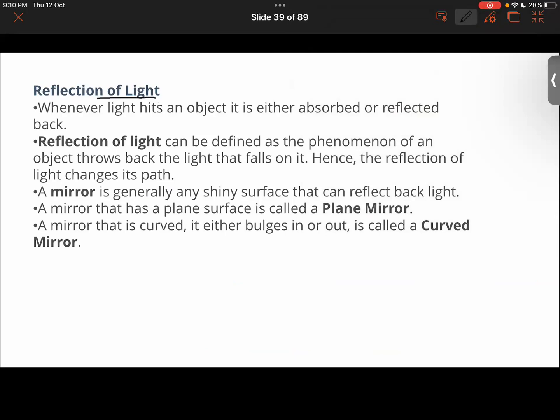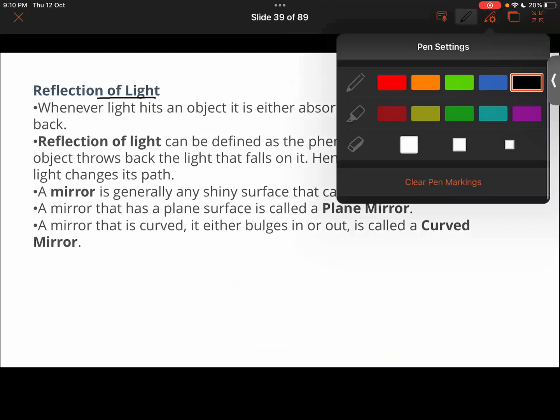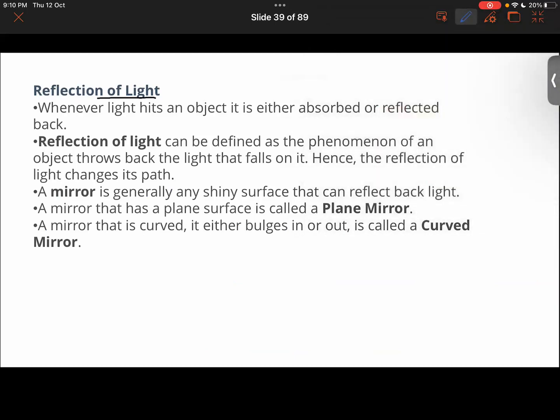What is basically reflection of light? Whenever light hits an object, one of three things will happen. For example, if you have a surface like this, or a sponge surface like this, or let's say this is a water body, or you have a piece of glass here, and this is soil particles here.